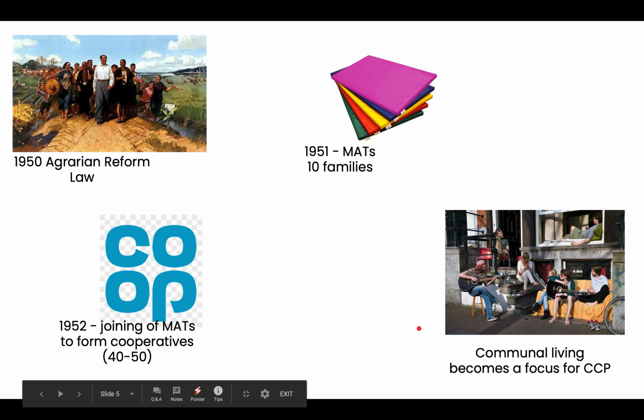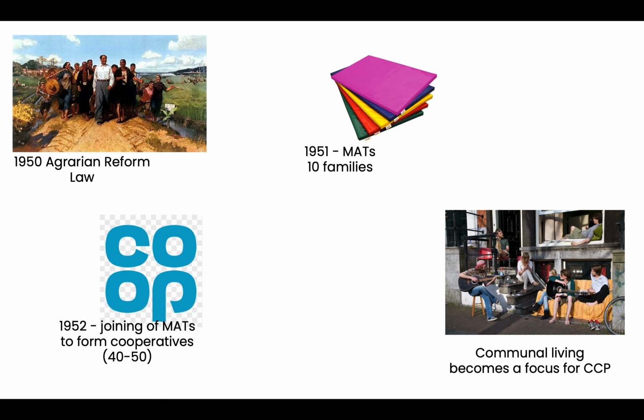There were, in fact, some benefits to communal life. It meant that they were large enough to tackle large projects like irrigation, running their own schools and their own clinics. They were able to set up their own local industries for mining. People ate in mess halls. They had nurseries which looked after the children, which meant women could then work on the farmland. And they were also encouraged to carry out the same work as men. So women are starting to be seen as more of an equal sphere to men.